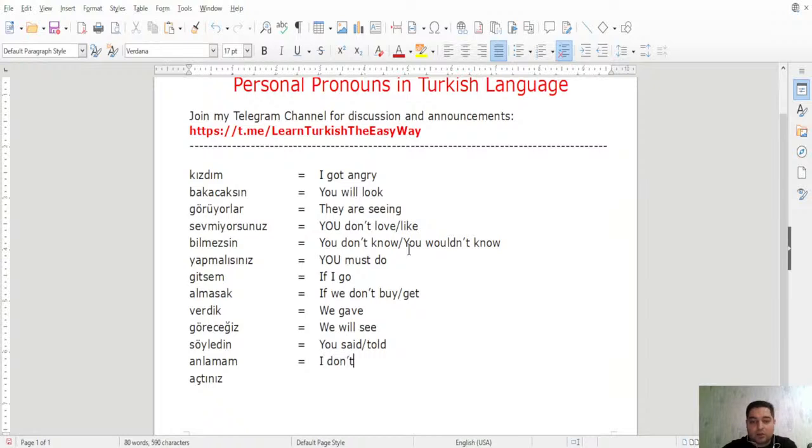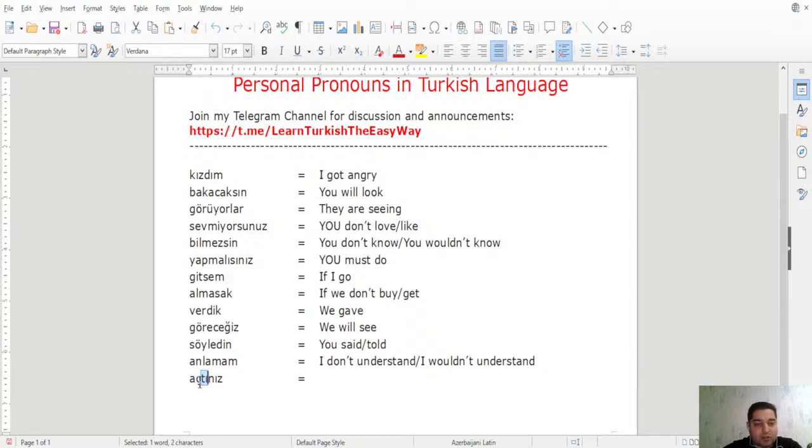I don't understand, or I wouldn't understand. And the last example here is açtınız, right? Açmak, that's the root, right? Açmak, aç. Then you have the dı, di, du, dü ending, the past tense. Why is it tı? Because the previous consonant is ç. Therefore, we have to transform, kind of mutate, the past tense ending dı, di, du, dü to tı, ti, tu, tü. Okay. So açtınız.